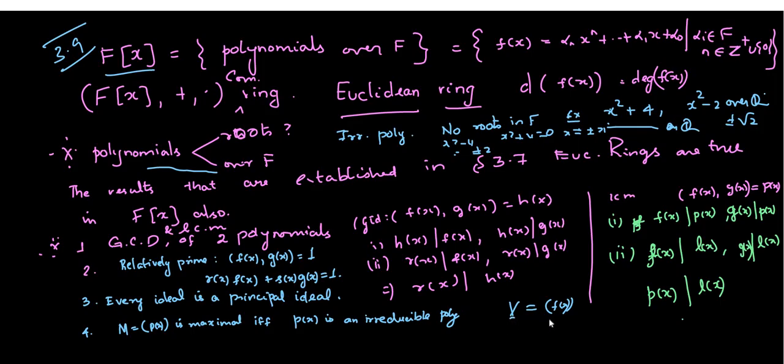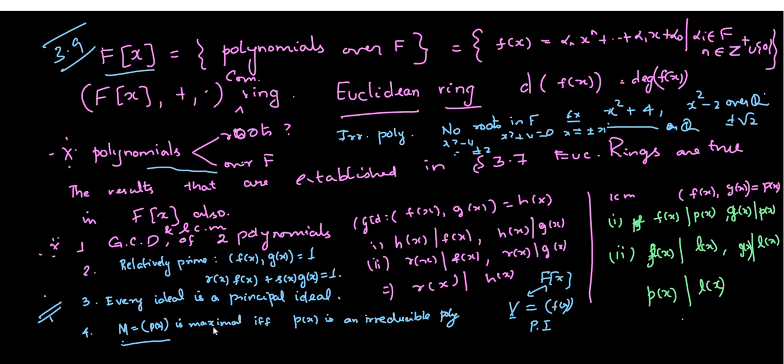Then this is true. Why? Because it is present in F[x]. F[x] is a Euclidean ring, so every ideal in a Euclidean ring is a principal ideal. So this result is very important, and in the same way, whenever M is generated by p(x), where p(x) is irreducible, then you will have M to be maximal.